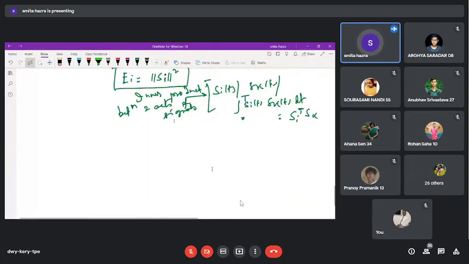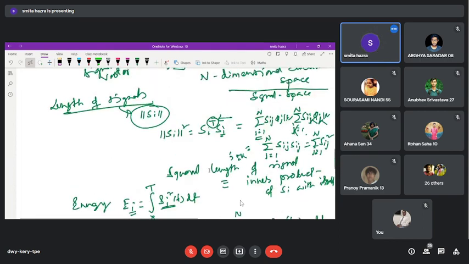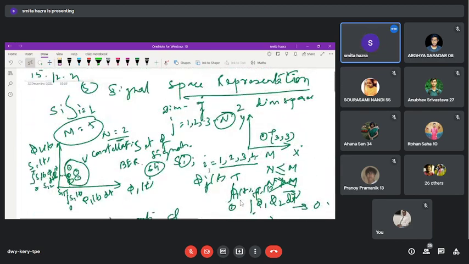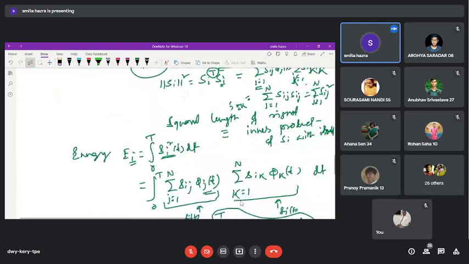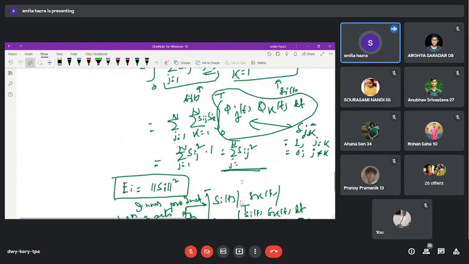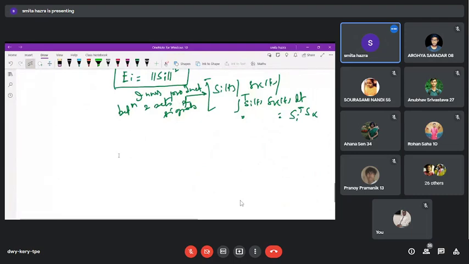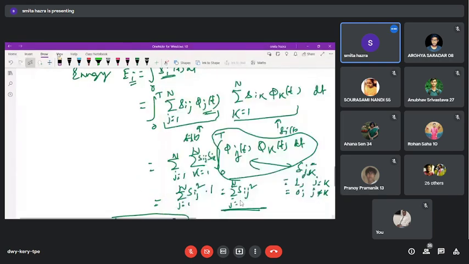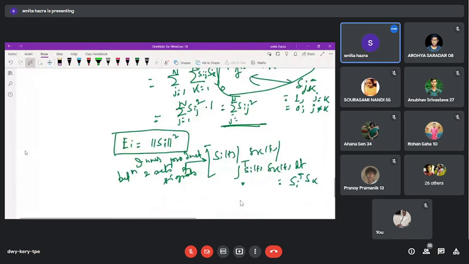Now the other thing we can show is the distance between signals. These spaces are already occupied, so let me show it here.